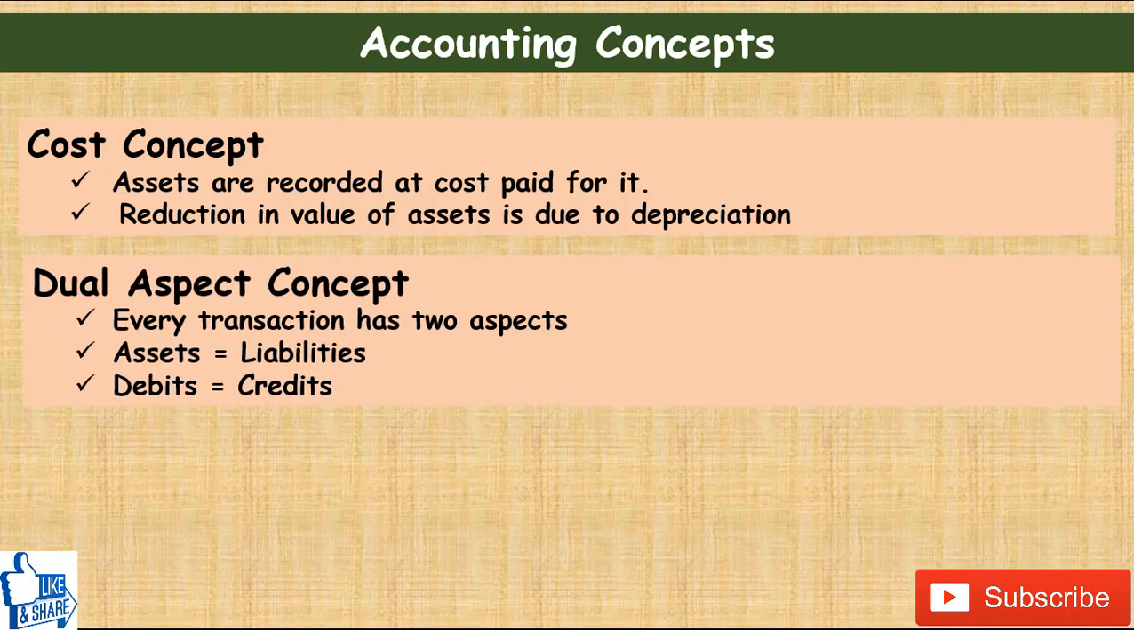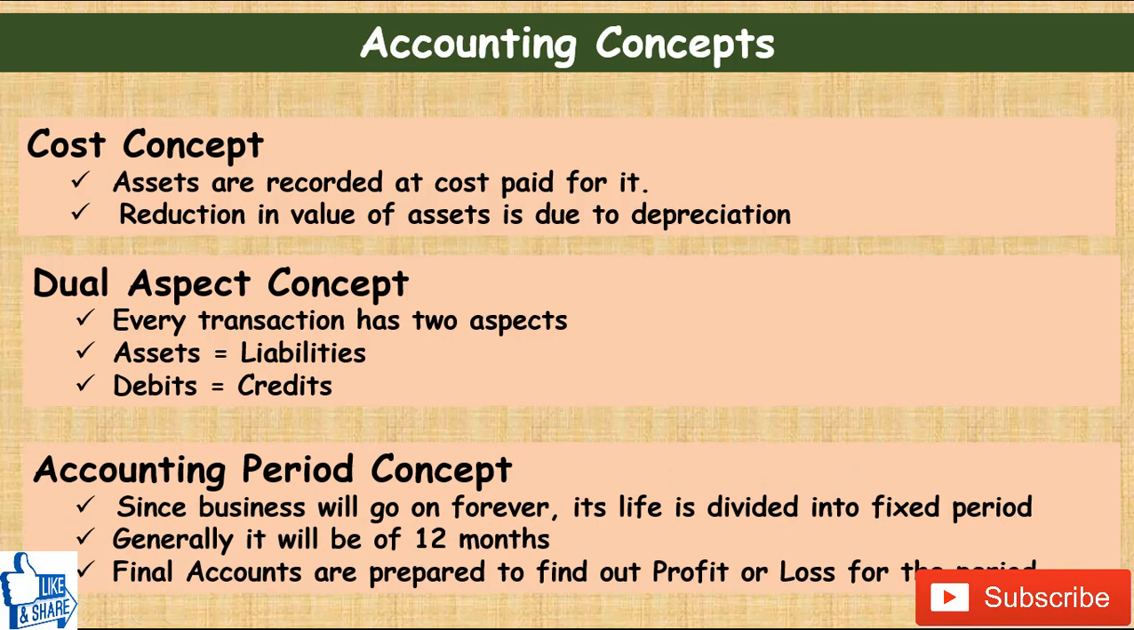Dual aspect concept. This concept says that every transaction has two aspects, a debit and a credit, and every transaction affects both assets and liabilities sides equally, in a way that the assets and liabilities sides are always equal. So every transaction has two aspects. Assets always equal liabilities, and debits always equal credits for any given transaction.